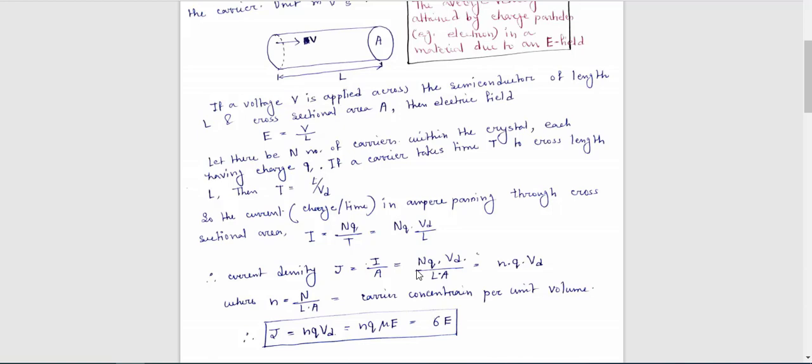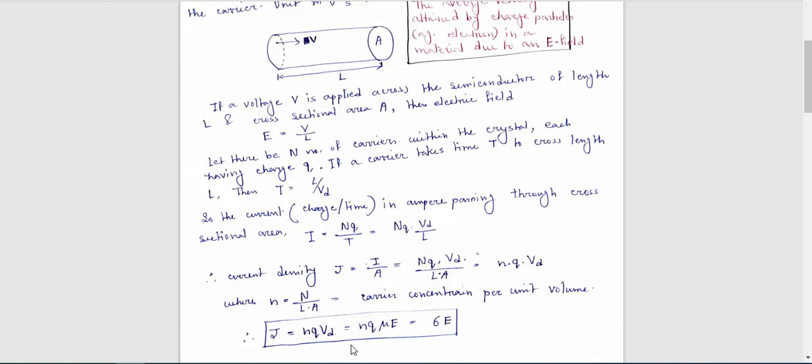So if you are asked what you mean by carrier concentration, your answer will be: number of charge carriers per unit volume. Now if you put small n here, your expression for current density will be carrier concentration into charge of each carrier into drift velocity.